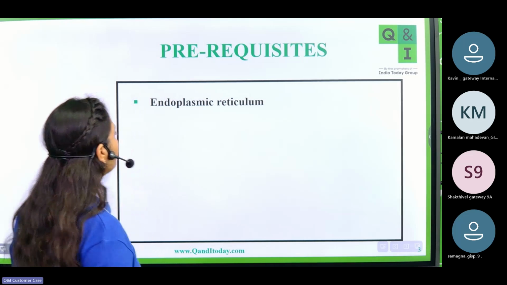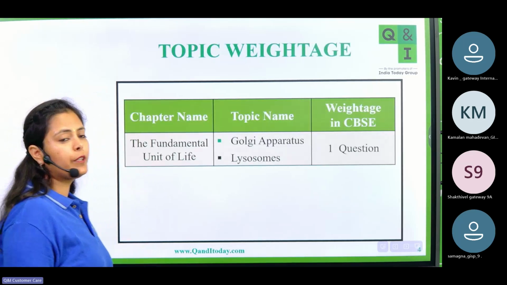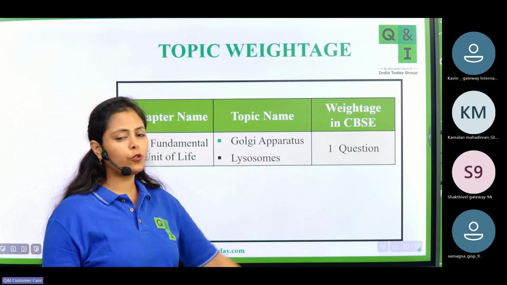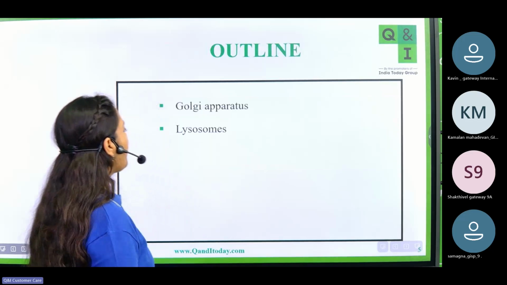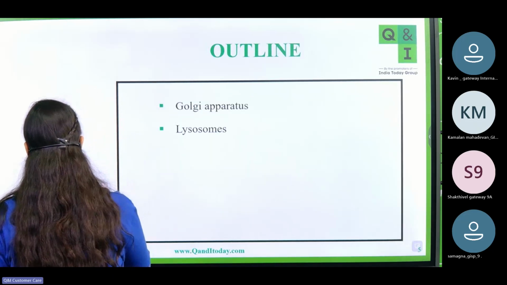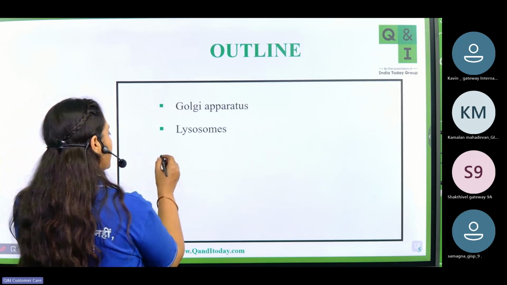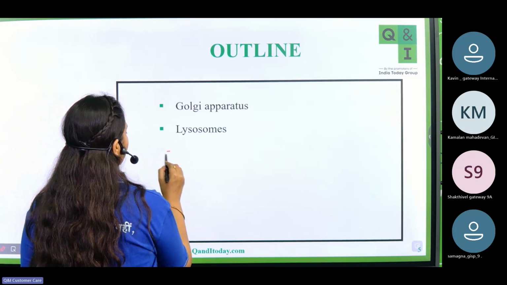Okay. Now, moving ahead. Today we are going to talk about Golgi apparatus and lysosomes, and you can expect one question from here. And students, let me tell you one more thing. There is a term called endomembrane system.